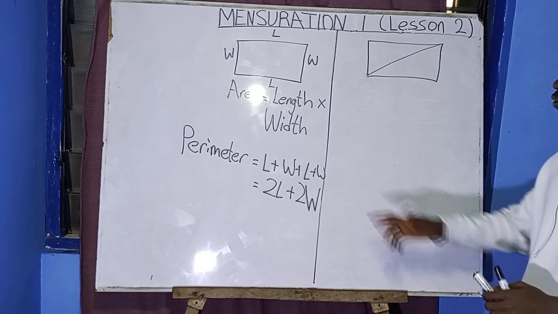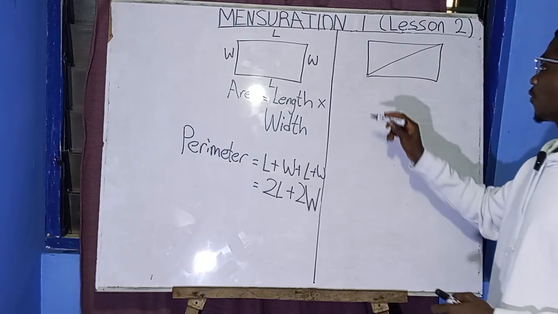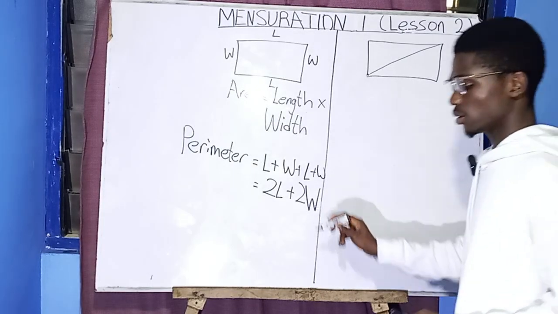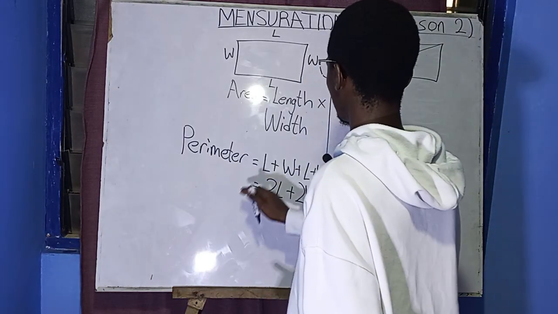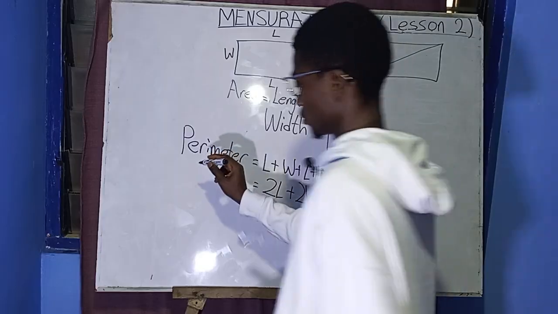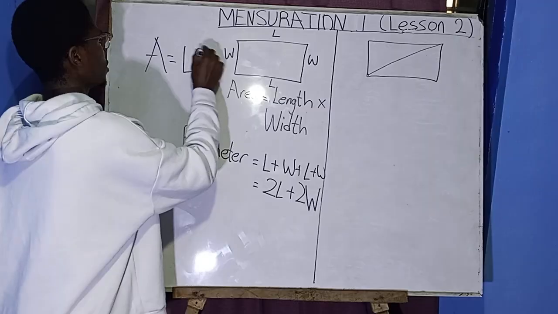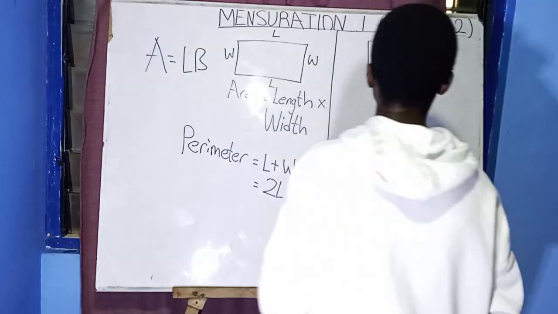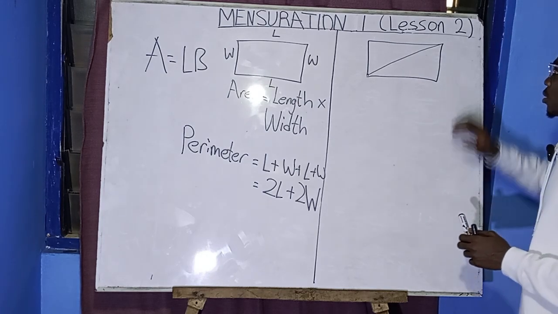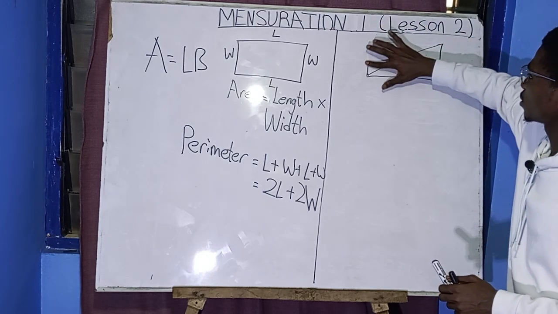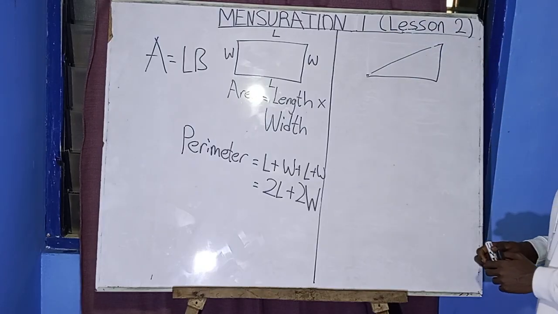We know the area of a rectangle to be what? Length times breadth. Let me use variables to present it, which is LB. So we know the area equals LB. This is how you can come up with the triangle formula. When you check here, I'm going to raise this side for us to get the triangle.